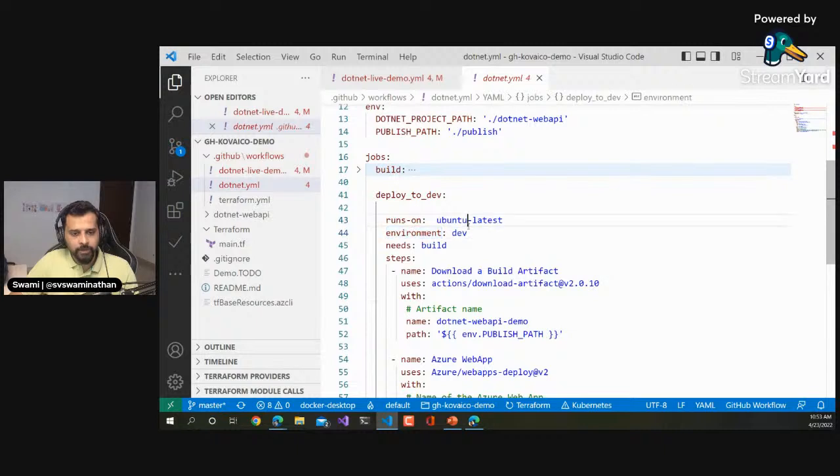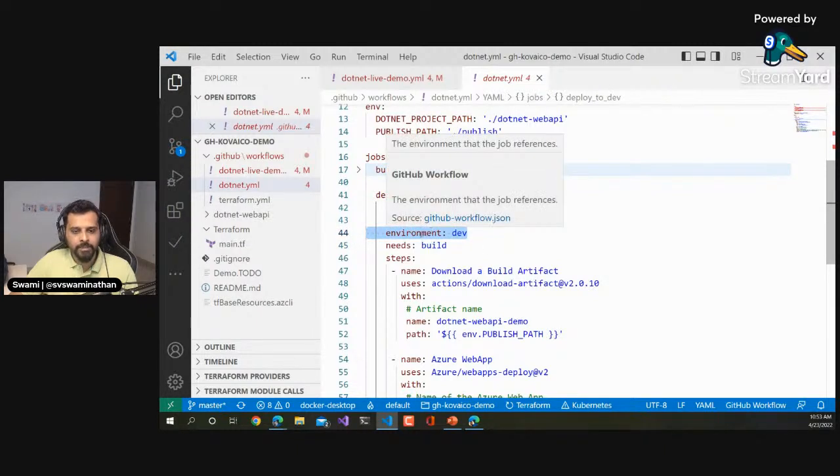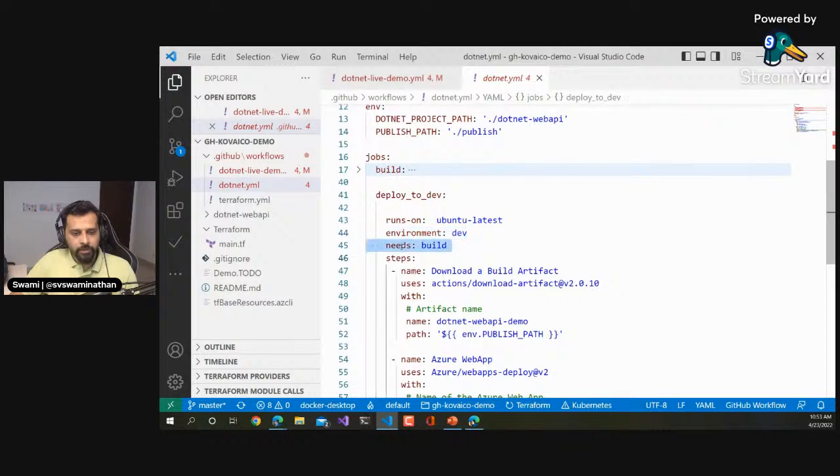And here is where we'll define the environment. So line number 44, this is where I'm telling this is an environment. That means to perform this deployment, whatever secrets are present inside this environment are what would be considered. And this is how you mark a dependency for another job. Here we say deploy to dev, which needs build. That means whenever build is complete is when this deployment would start, which is what you would see here.